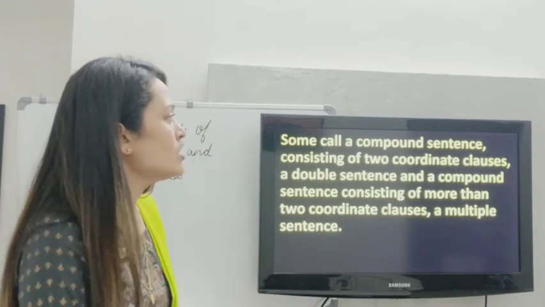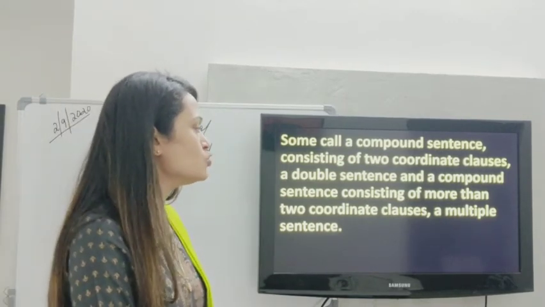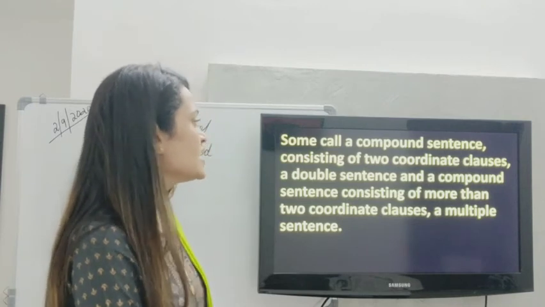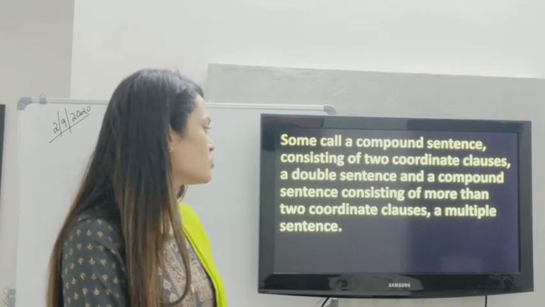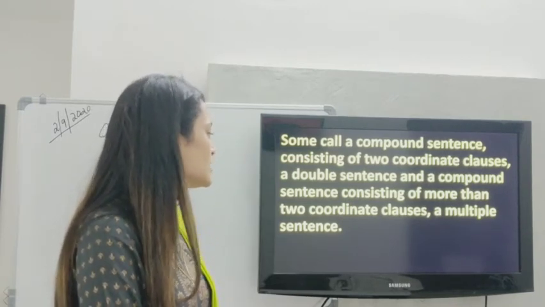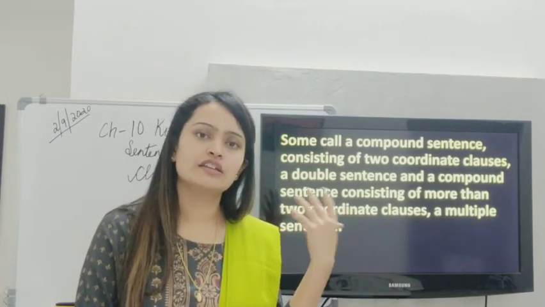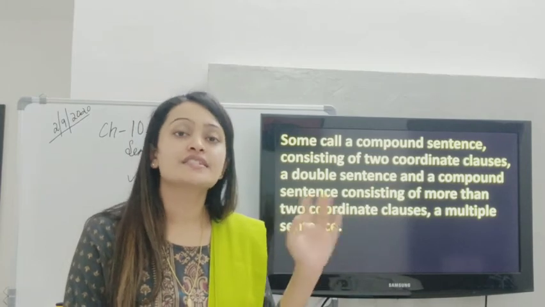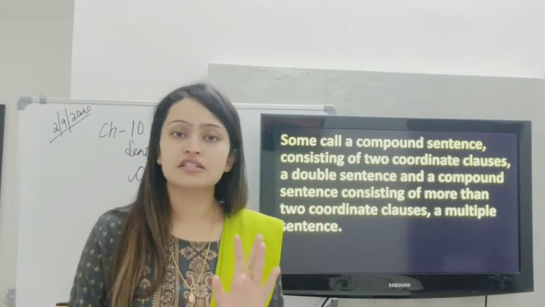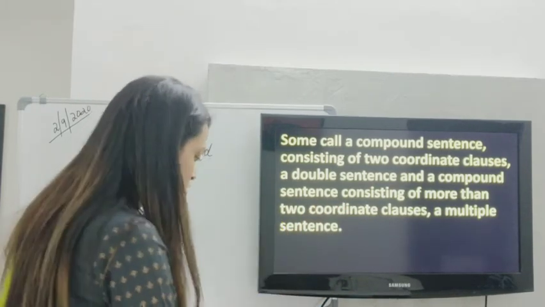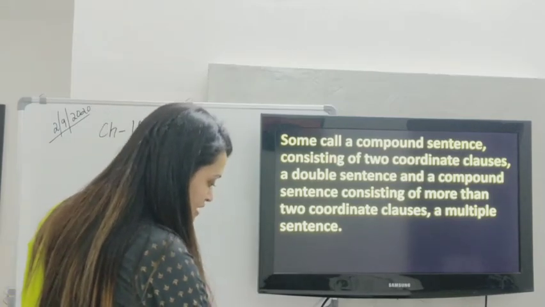So some call a compound sentence consisting of two coordinate clauses a double sentence, and a compound sentence consisting of more than two coordinate clauses a multiple sentence. So sometimes, depending upon how many clauses there are, we call it a double sentence or a multiple sentence instead of a compound sentence. Okay, so this was about compound sentences.